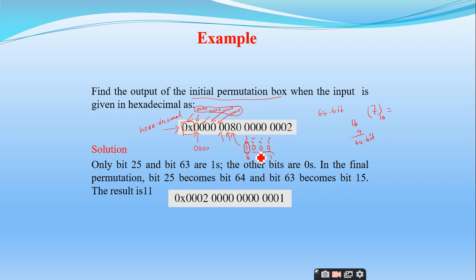So what are the bits I am getting? The 7, total 7, so 4 plus 2 plus 1: 0, 1, 1, 1. 0111. Am I right or not?